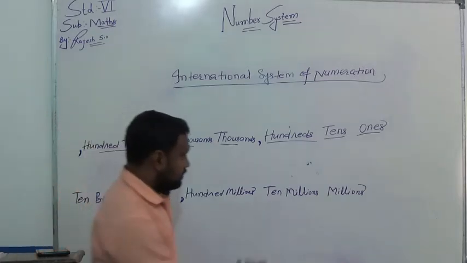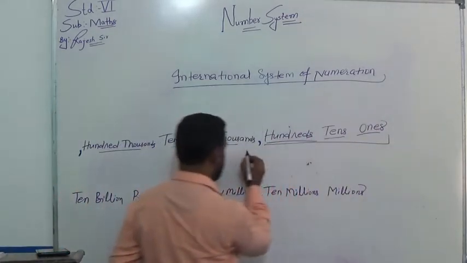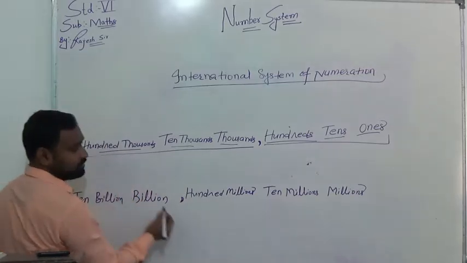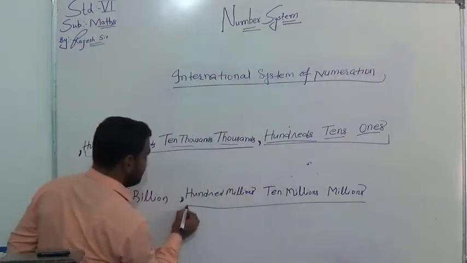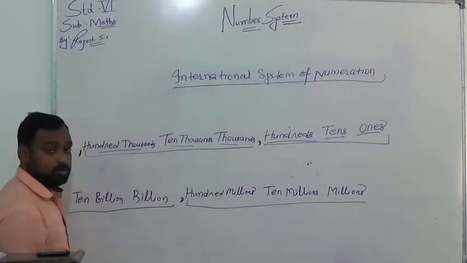What do you find? 3 digits, once again 3 digits, once again 3 digits, and so on.